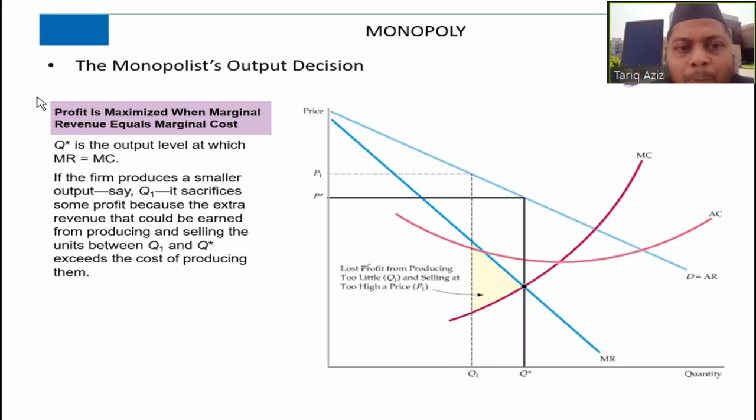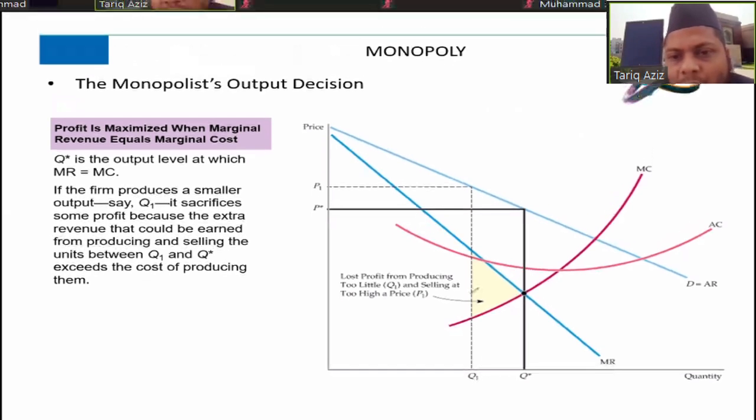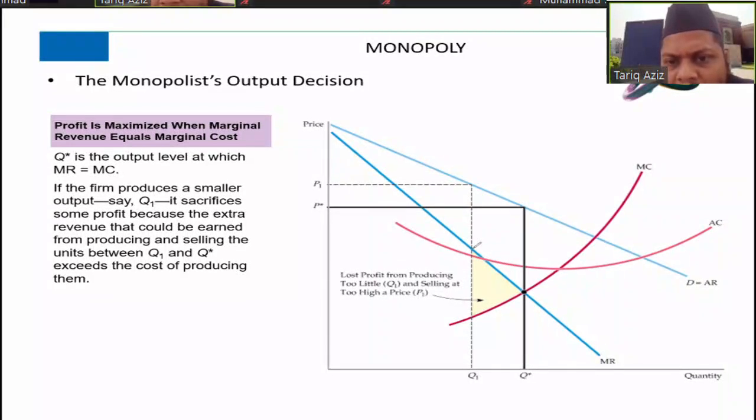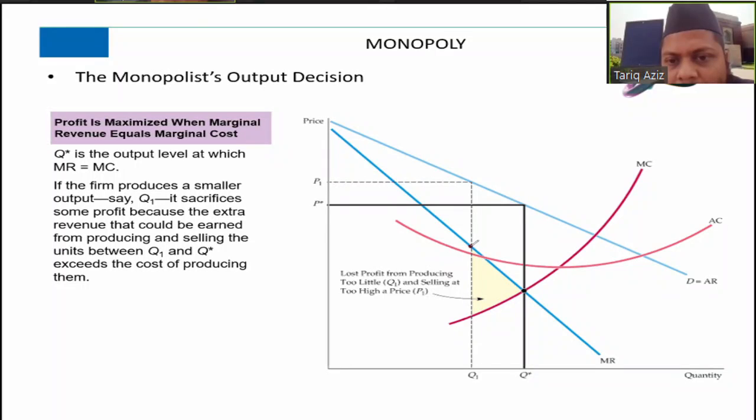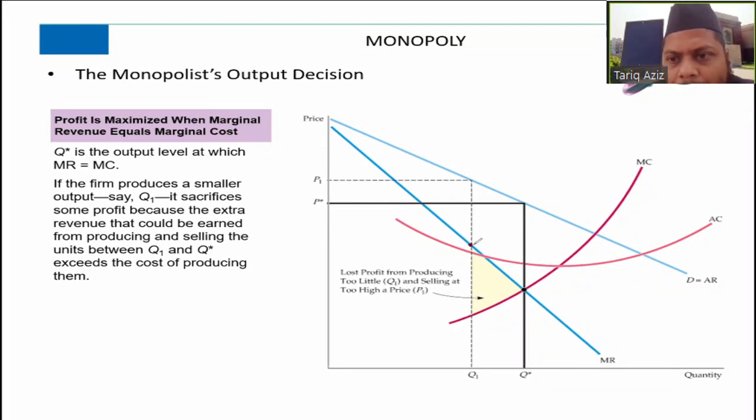Let me demonstrate the same point from another angle. Look at this point, that is Q1. So at Q1, marginal revenue is here, isn't it? And the average cost curve is here.